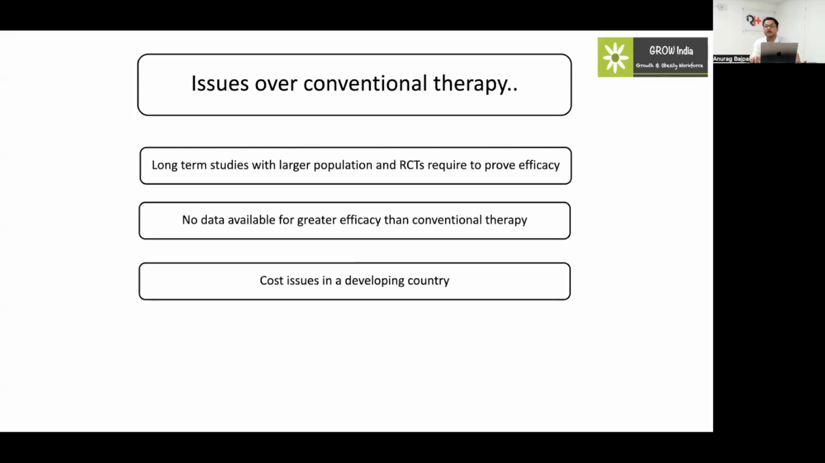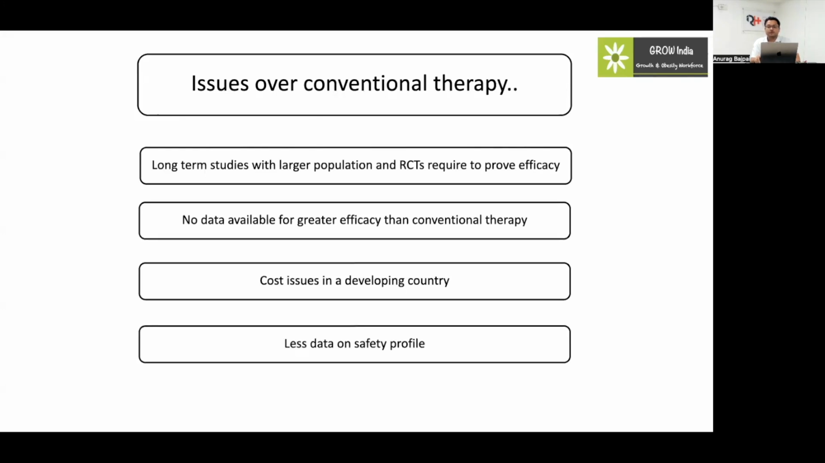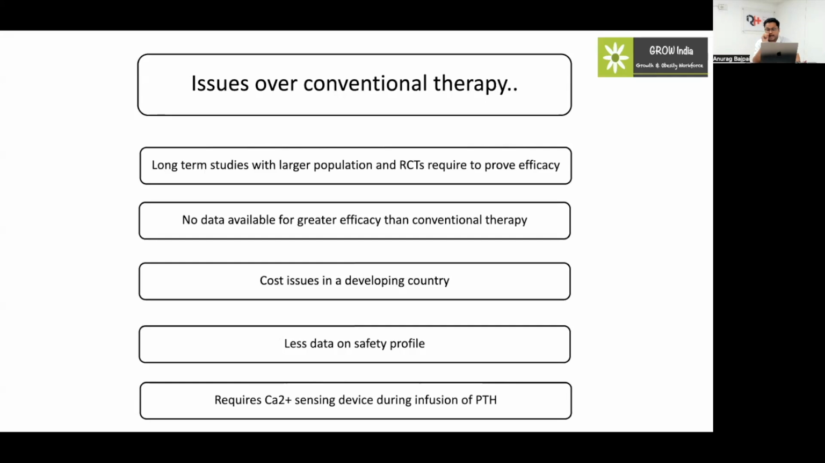And in a developing country like India, there is also a cost issue with teriparatide. Also, there is a limited safety profile, and the most challenging factor in case of infusion of PTH would be the development of a calcium sensor, which is right now not available in our setting.